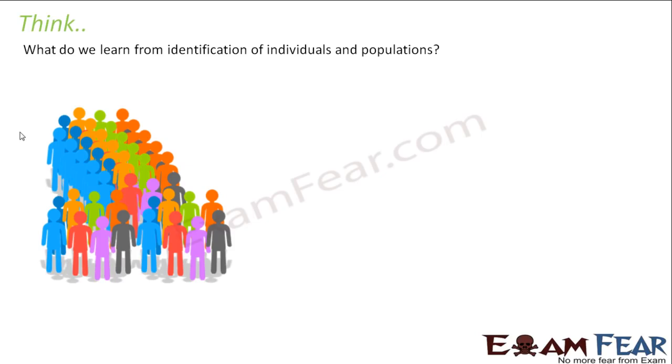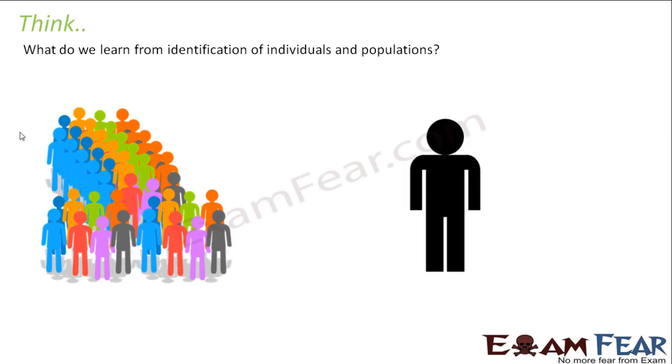Let us suppose there is one guy whom you don't know. Now, when you start observing that guy, or when you start talking to him, what is the information that you tend to get from him? So, let us suppose this is a population. That means, what is population? It is nothing but a group of individuals, right?